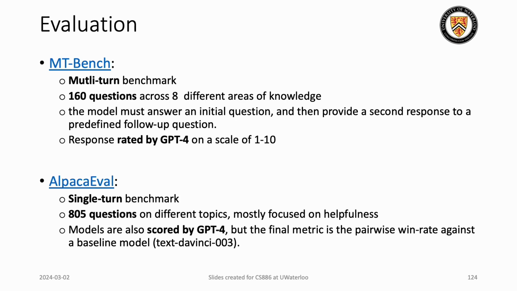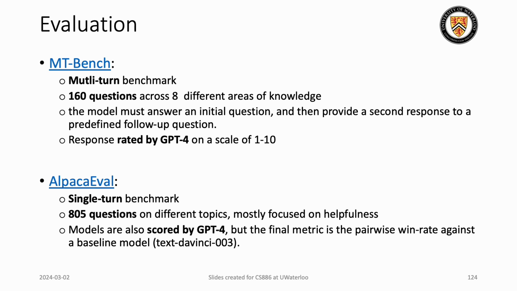Now, moving forward to the evaluation part, multiple datasets were used for evaluation purposes. Here is the gist of the datasets. First, it was MT-Bench, which is a multi-turn response benchmark. It includes 160 questions across 8 different areas of knowledge. Mainly, it has one initial question.